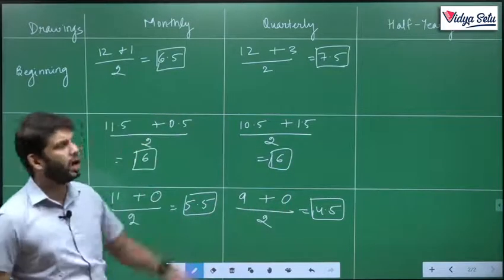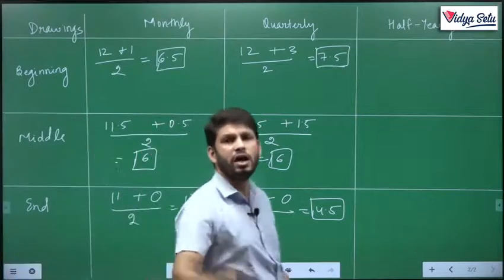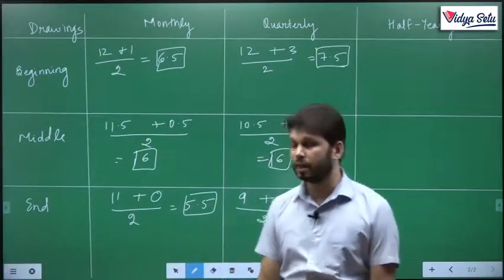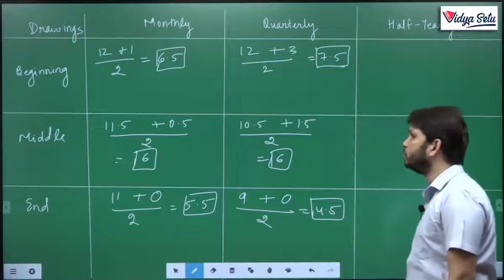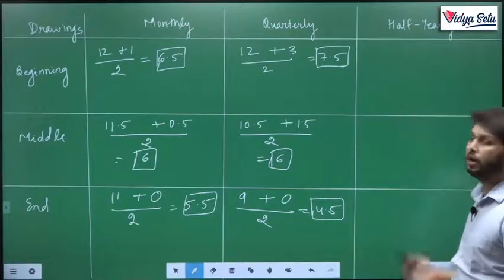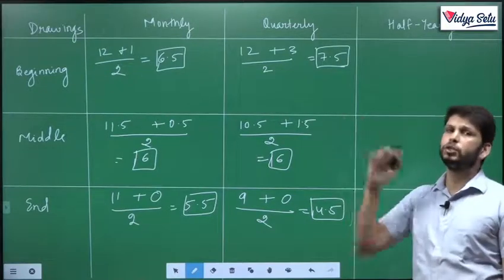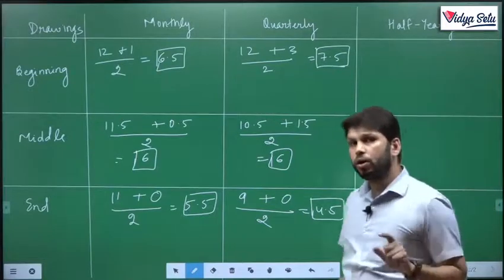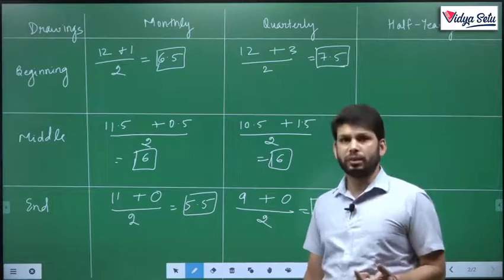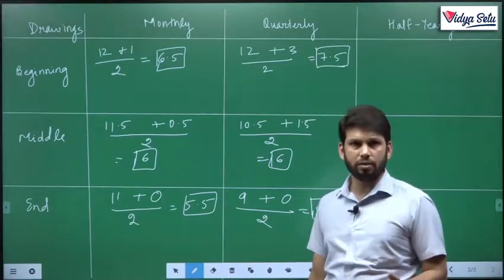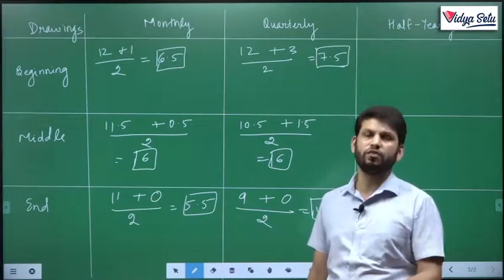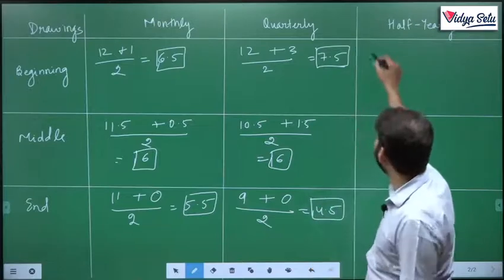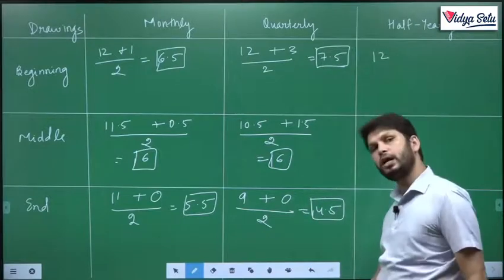Got it? The last, he is withdrawing money half yearly. Every 6 months, he is withdrawing the money. Now, let's see whether this money is withdrawn at the beginning, middle or end of the 6 months. I am assuming at the beginning of the 6 months, he is withdrawing. There are 2 half years in a year. The first 6 months begin on 1st of April. So the money which he withdrew on 1st of April, he will use for the entire 12 months.